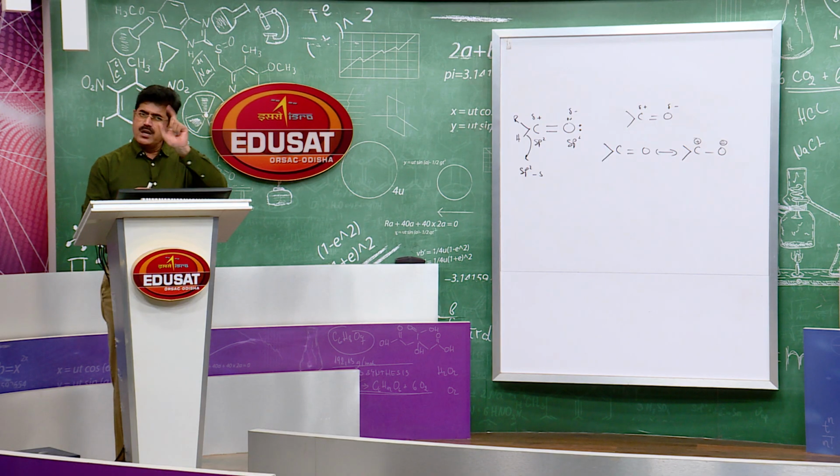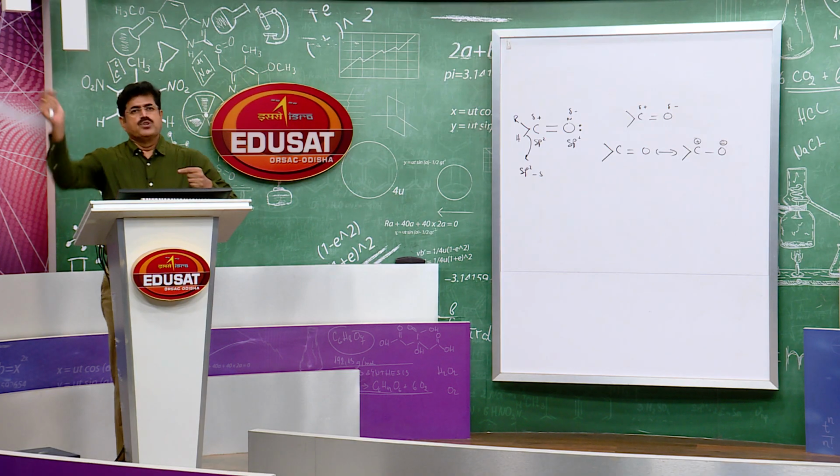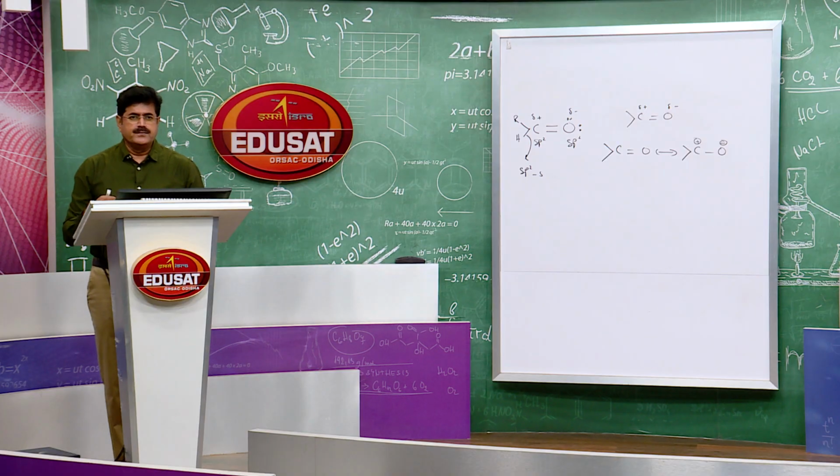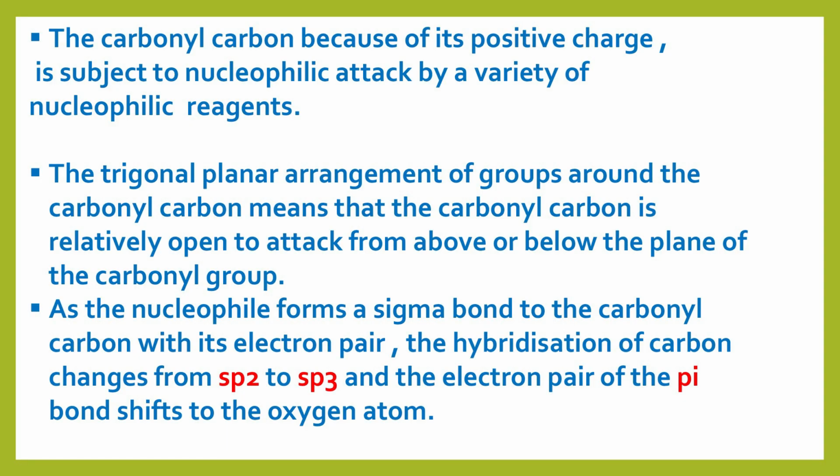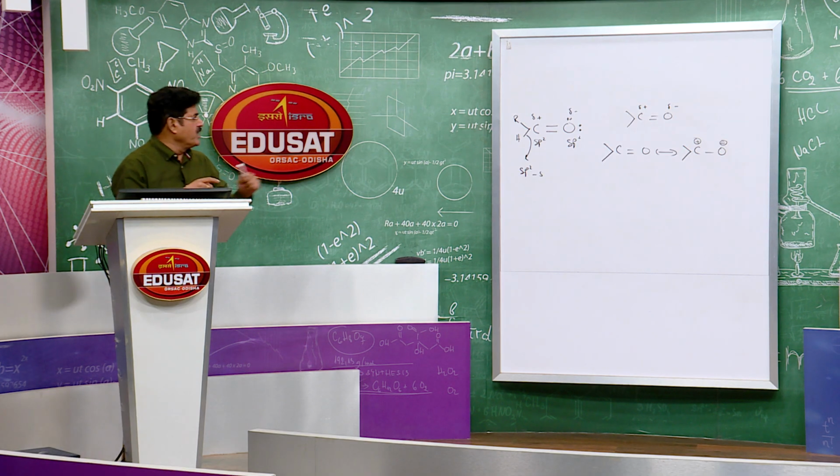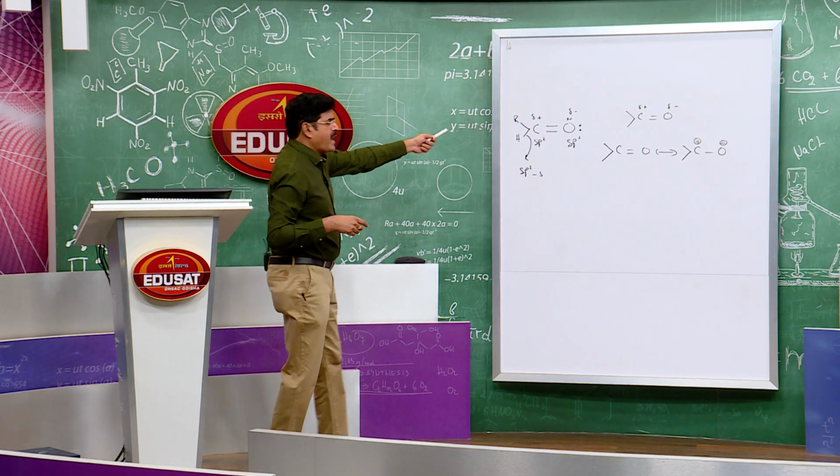And here in the carbonyl group, the carbonyl carbon has a positive charge, so the nucleophile attacks the carbonyl carbon. Next point: the trigonal planar arrangement of groups around the carbonyl carbon means that the carbonyl carbon is relatively open to attack from above or below the plane of the carbonyl group. You see here, the carbonyl group, I have already told you, it is planar.